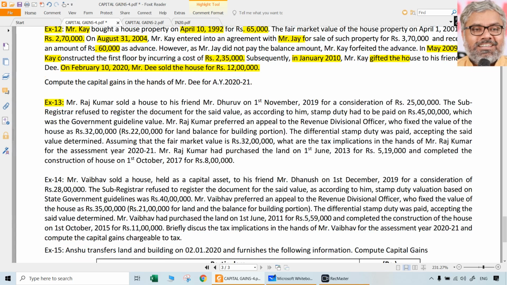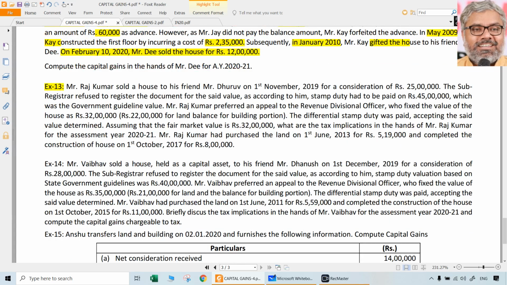Rajkumar sold a house to his friend Mr. Dhruv on 1st November 2019 for a consideration of 25 lakhs. Sub-registrar refused to register the document for the said value, as according to him the stamp duty value has to be paid on 45 lakhs. That is a stamp violation according to the authority, the sub-registrar, which was the government guideline value. Rajkumar preferred an appeal to the RDO, Revenue Divisional Officer, who fixed the value of the house as 32 lakhs. So who is the valuation officer here?